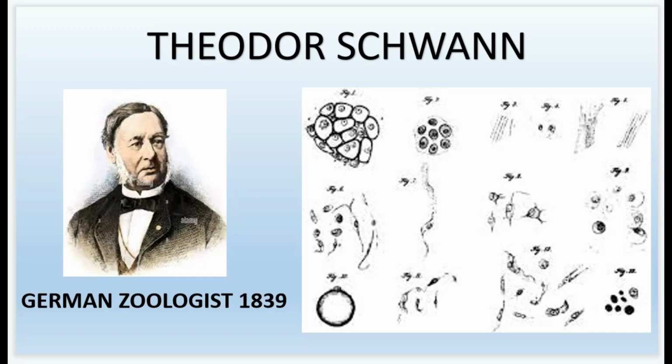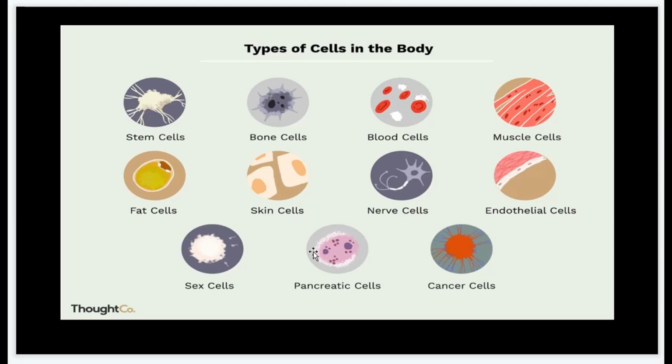The very next year, another German zoologist called Theodor Schwann was working on different types of animals. And then he deduced the same type of conclusion, that animals are all made up of cells. And he also discovered the plasma membrane. So these are the cells discovered by Theodor Schwann: stem cells, bone cells, blood cells, muscle cells, fat cells, skin cells, nerve cells, endothelial cells, sex cells, pancreatic cells, cancer cells.